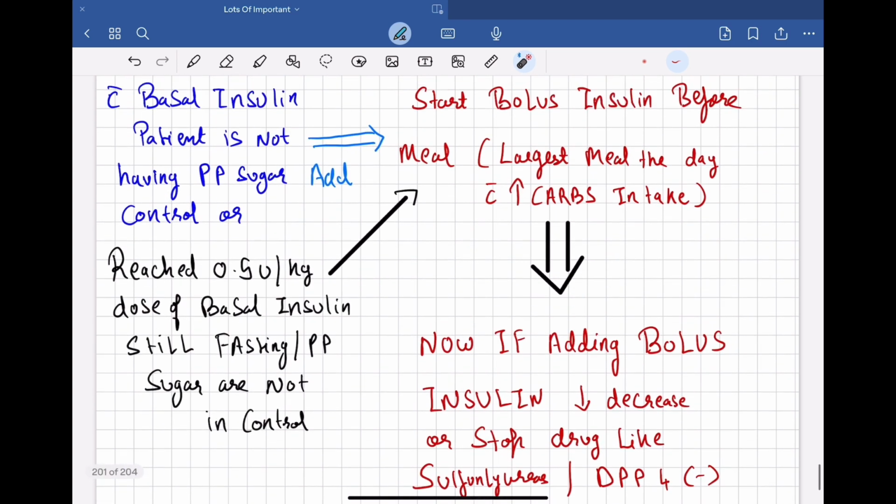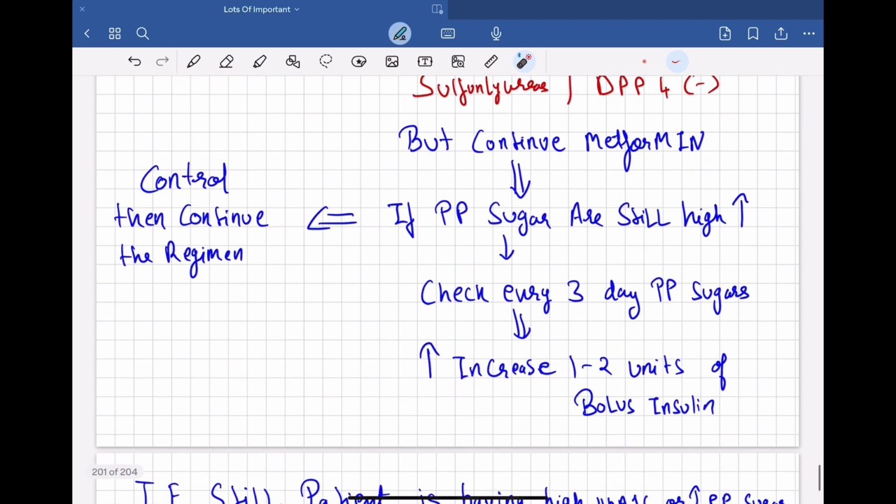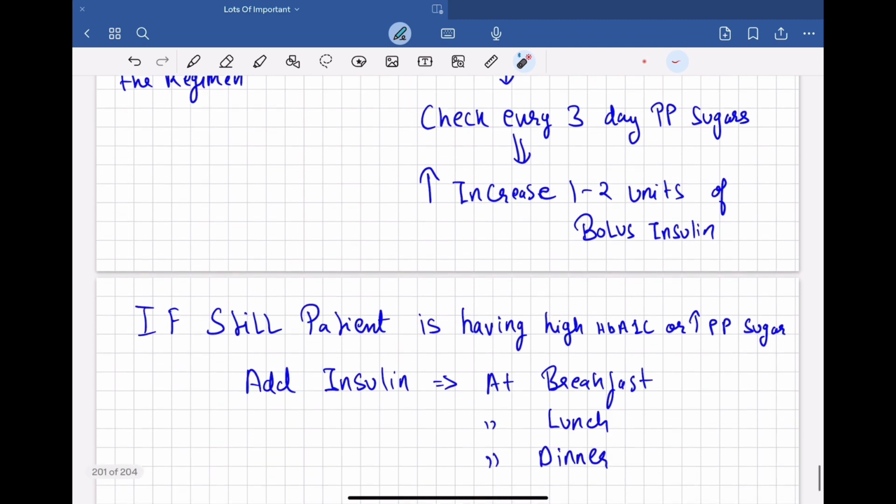Now after adding the bolus insulin, if postprandial blood sugars are still high, we will do the same method we have done in the basal insulin treatment. That is, check every 2, 3 days the postprandial blood sugar level, take out the average, and you can do an increment of 1 to 2 units of bolus insulin. And if the blood sugar is controlled, you need to continue that regimen, right?